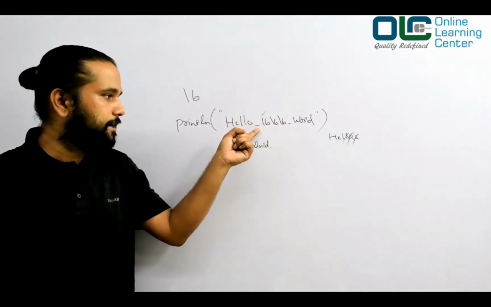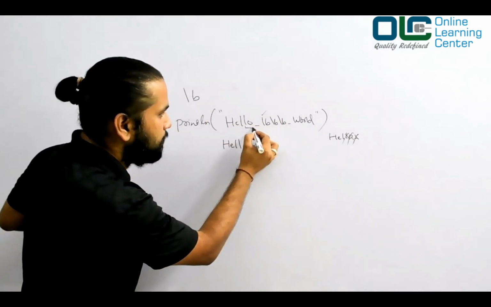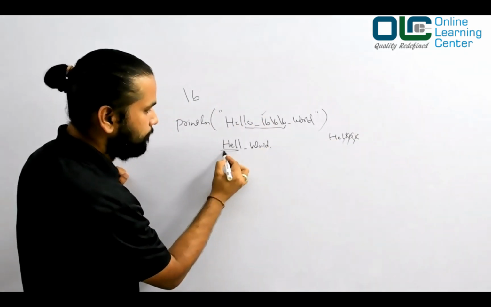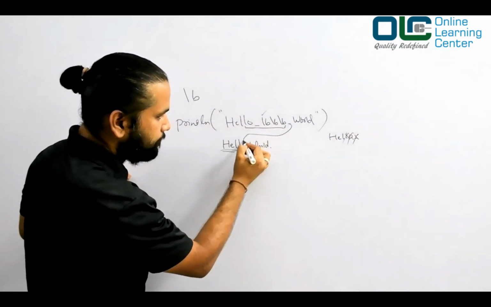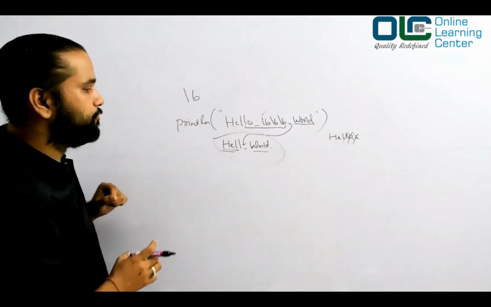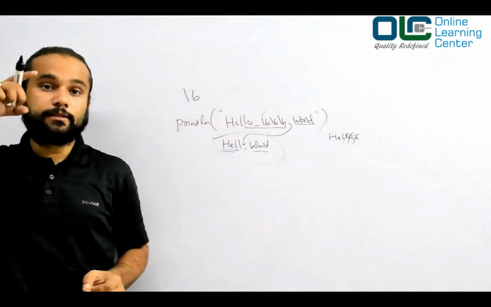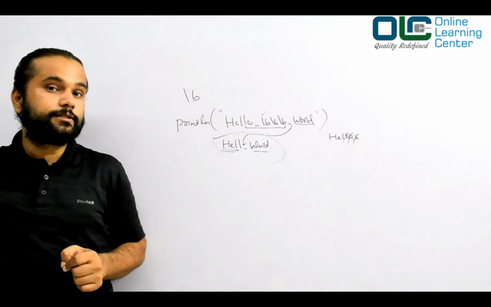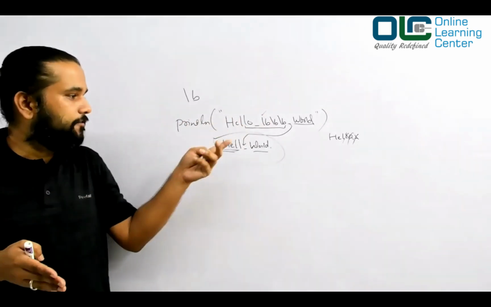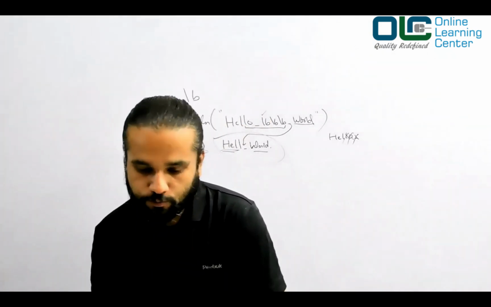The first character is erased, the second is erased, and the third is erased. So you got hell, and then there was a space, followed by the word. That's how it gives you the output. Each \b means give me a backspace, so one character is deleted, and finally you get hell space world. That's how it works. Let's move to the next.